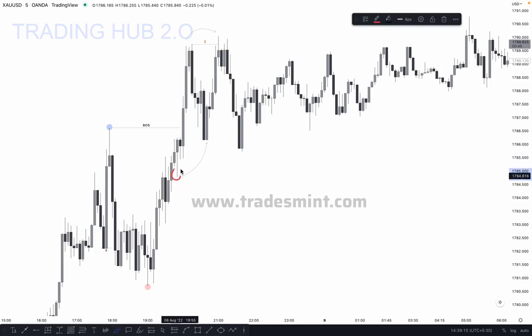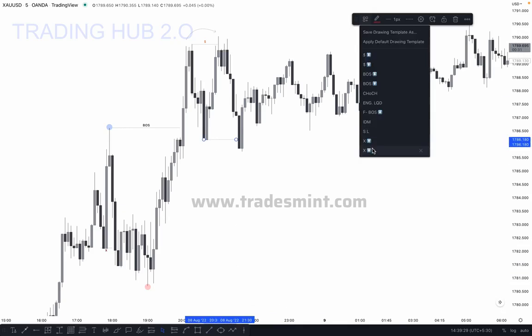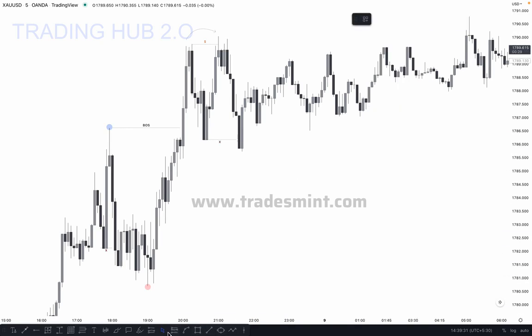Now we can see the market has taken out the inducement here. So this is our inducement, and after this inducement what happened? This is our confirmed higher high. So this is our confirmed high after taking out the inducement, and to mark our next break of structure, price must break this high and close above it.